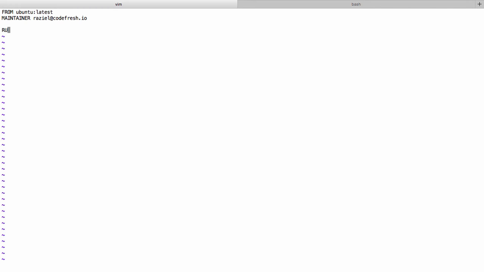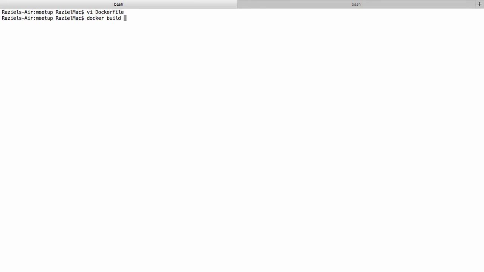Okay, so let's do RUN apt-get update, and then RUN apt-get install nodejs, nodejs-legacy, and npm. That's it. Let's step out and let's start running the docker build command.